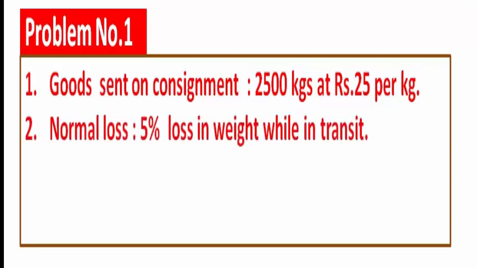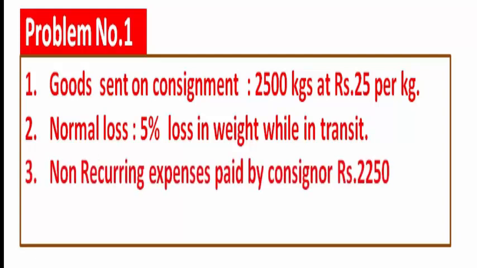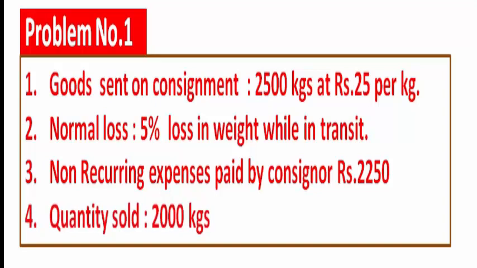Normal loss: 5% loss in weight while in transit. Non-recurring expenses paid by the consignor: ₹2250. Quantity sold: 2000 kgs. Kgs means kilograms.